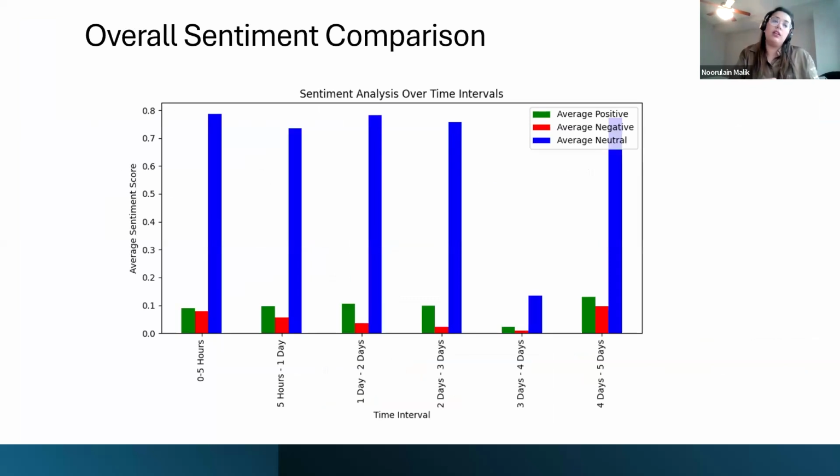I did an overall analysis of this incident. This slide compares the overall analysis across different time periods. You can see that green represents the positive score, red represents the negative score, and blue represents the neutral score. With this incident, the overall impact was neutral.